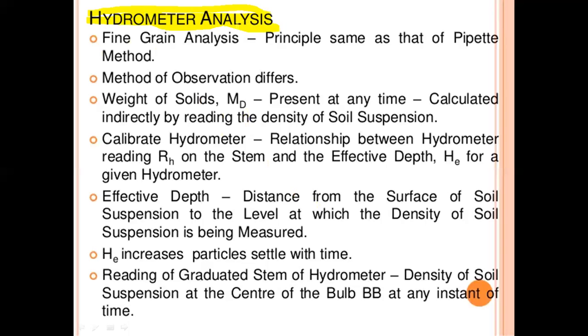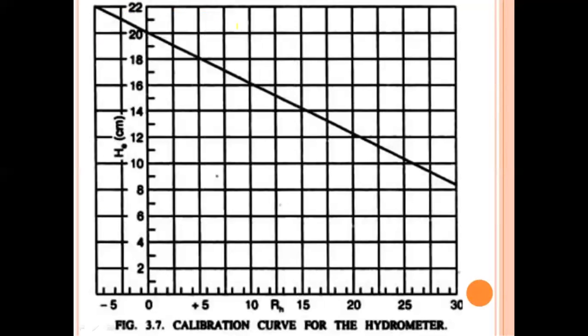So in this, the density of the soil suspension at the center of the bulb is B. Take the time interval and take the reading. This is the calibration of the curve of the hydrometer.